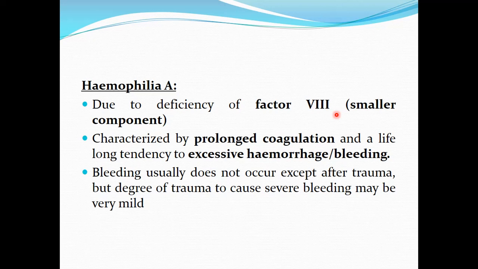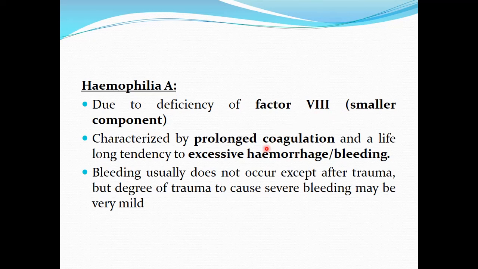It is the deficiency of the smaller component which results in hemophilia A. If there is deficiency of the larger component of factor 8, it will result in a disease known as von Willebrand disease, which has different characteristic features.